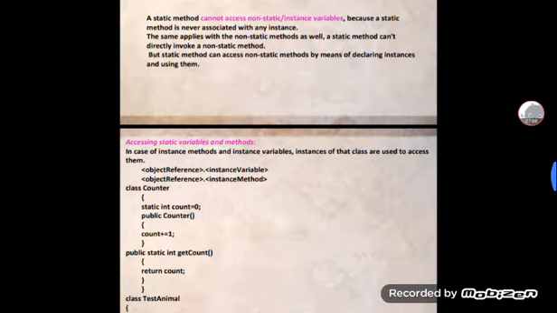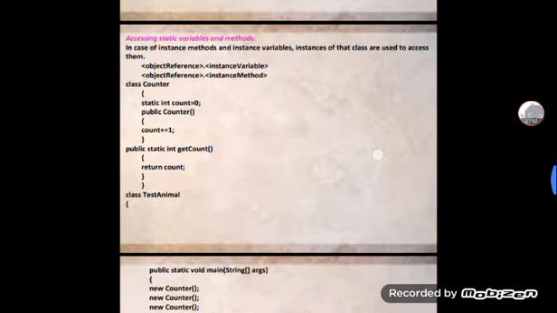Next, a static method cannot access a non-static instance variable because a static method is never associated with any instance. The same applies to non-static methods: a static method cannot directly invoke a non-static method. But a static method can access non-static methods by declaring instances and using them.